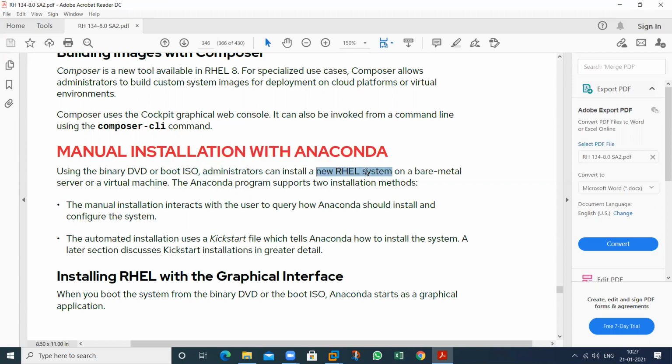So we can install a new RHEL system on any bare metal server. Bare metal means any physical media, or it can be your VMs. So we can have a physical machine and we can have a virtual machine. So Anaconda is a program that provides the installation functionality. In this we have two repositories. The first one is BaseOS, the second one is AppStream. So these two repositories install all the packages by using this particular Anaconda program. This Anaconda program is also known as the Kickstart program.